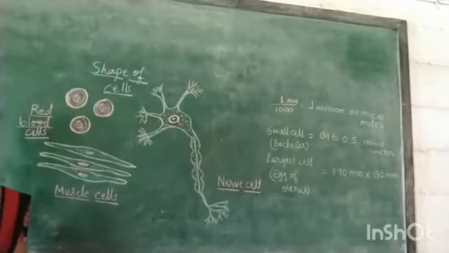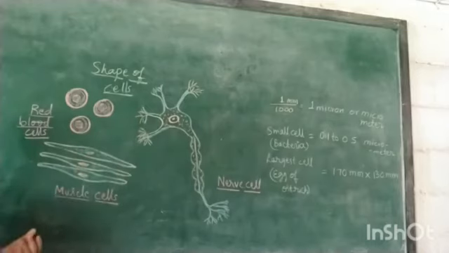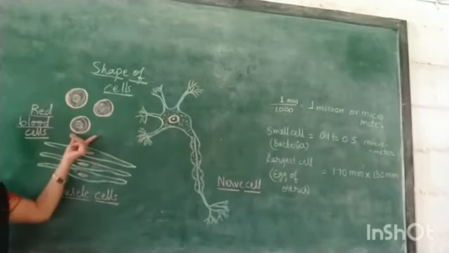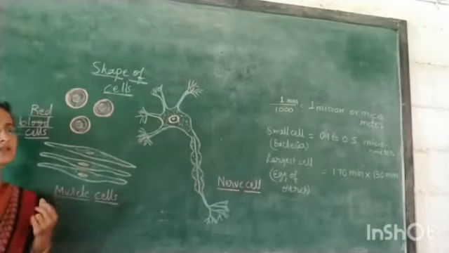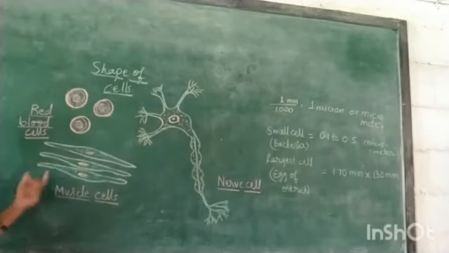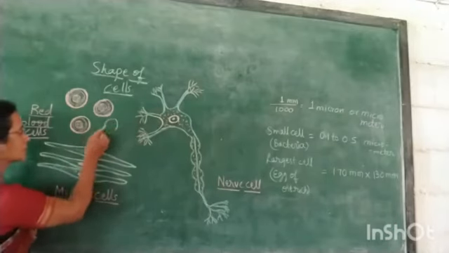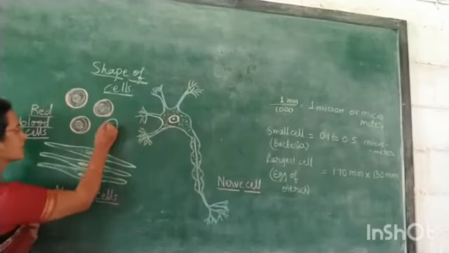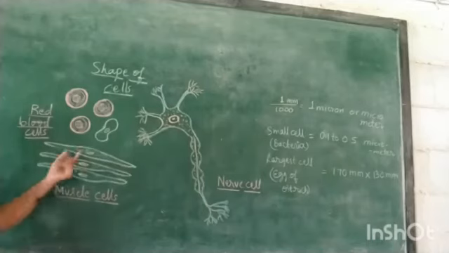So when we study the shape of cells, you have different shaped cells. You are observing red blood cells, muscle cells and nerve cells. These red blood cells are spherical in shape. Otherwise, they can be biconcave also. Like this, you can notice the biconcave shaped red blood cells here.